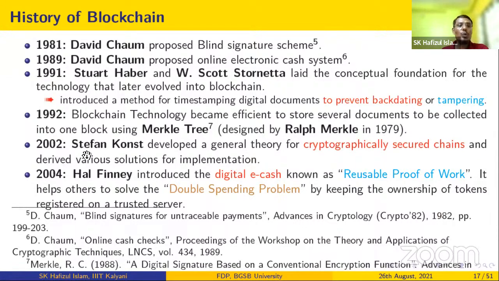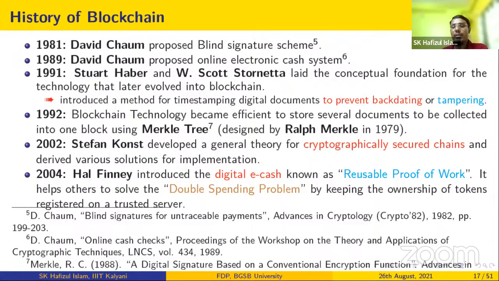In 2002, Stefan Konst developed a general theory, that means how a cryptographically secure chain is used, because you know the blockchain is a chain of blocks. All the blocks are cryptographically secure so that you can provide immutability. Stefan Konst first coined the idea of how the blocks can be cryptographically chained with security.